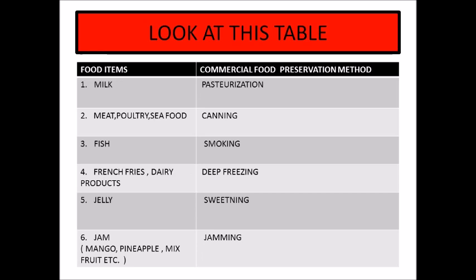So how do we get milk? We get milk from far off places. Milk travels a long distance to reach us. But you know that milk cannot be kept for a very long time. It gets sour, it gets spoiled. So how is it preserved, how does it reach us?